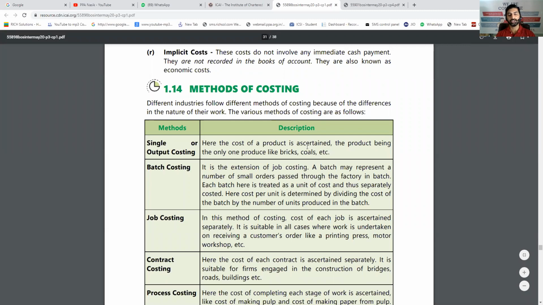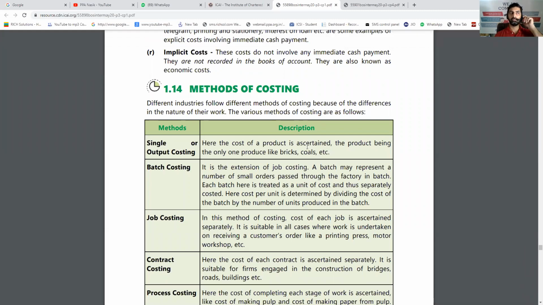Now, shifting to the next short note, that is methods of costing. Methods in the sense how to find out the cost. There can be different methods for every type of business. For example, if it's a fabrication work, then you can go for job costing. If the production is done in different processes, then you will go for process costing. If you are getting a job for more than one financial year, then it is called contract costing.